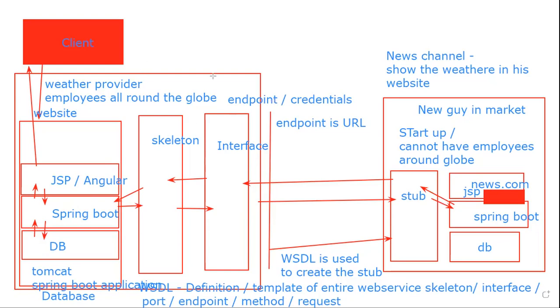Okay. We will now create the skeleton interface. No, we will not create the skeleton interface because we are not going to create a web service. We will create the client side and see how to access the web service. I'll show you that part. We will be creating this side, the client side, stub. We will create a stub now, and see how to access a web service. Okay.